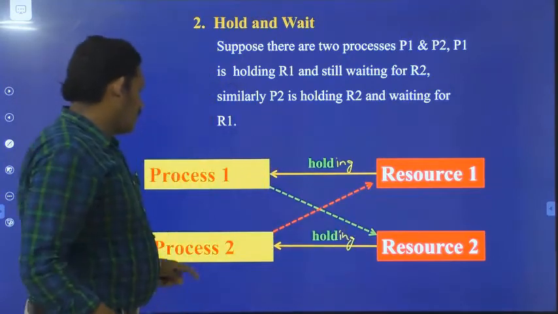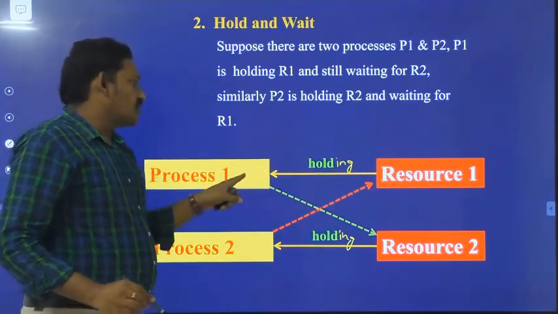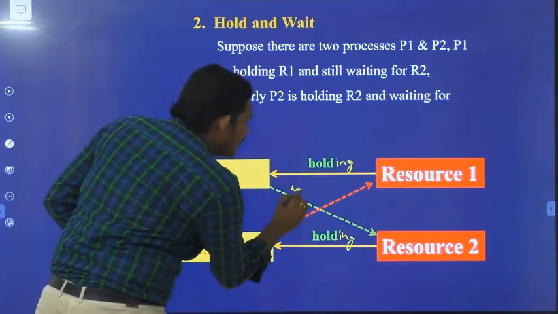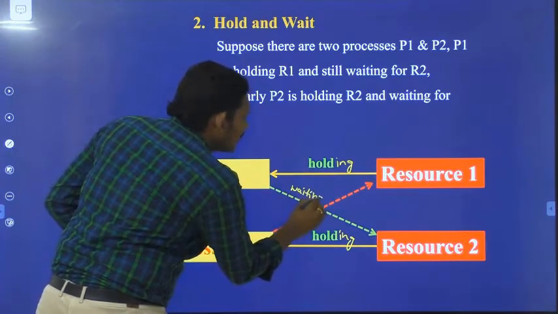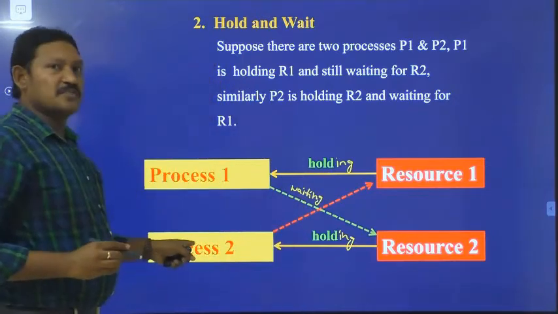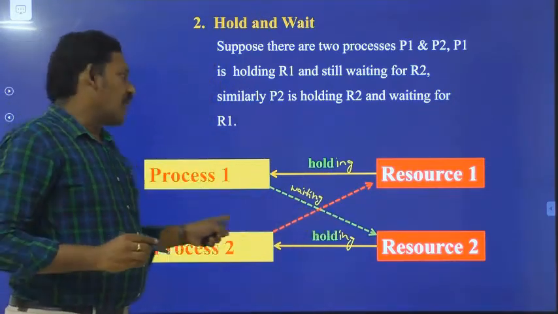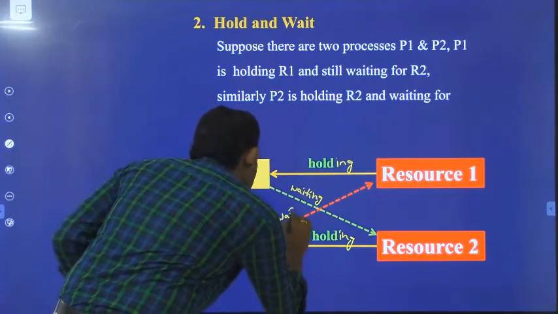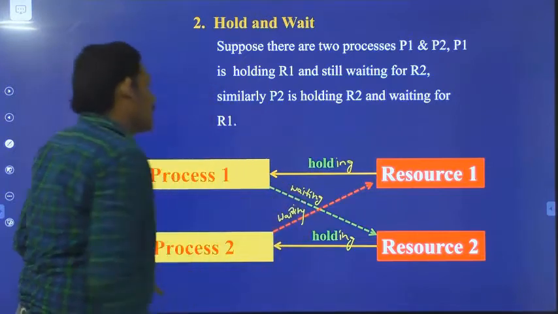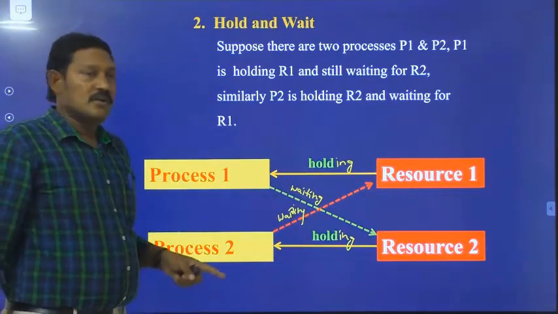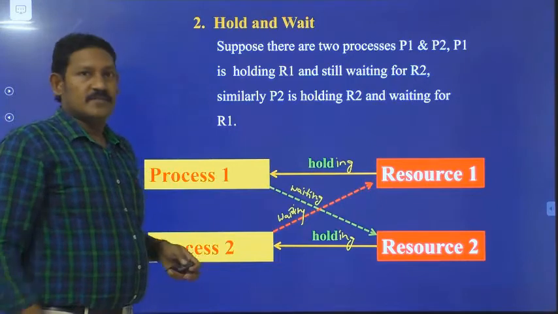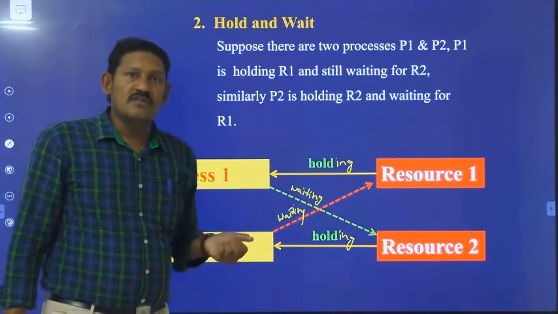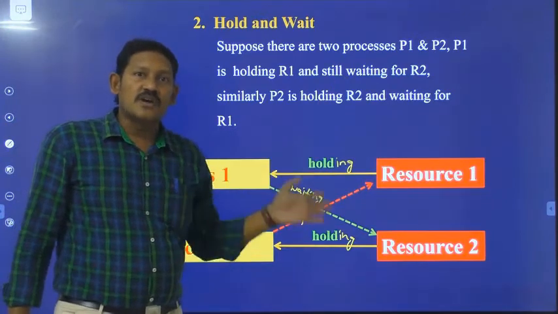Now process P1 is holding resource R1 and it is waiting for resource R2. Similarly, process P2 is holding resource R2 and it is also waiting for resource R1. So this is hold and wait. Process P1 holds one resource, R1, and waits for another, R2.